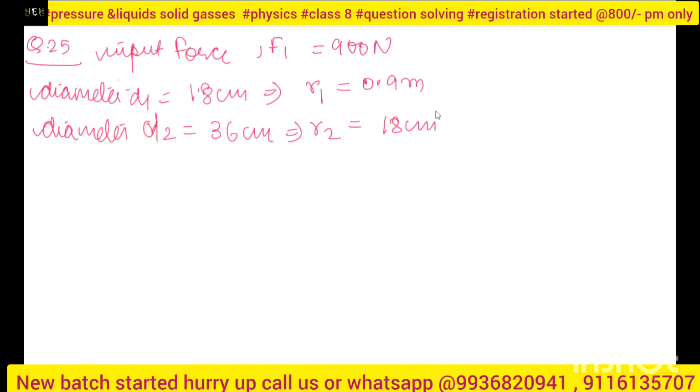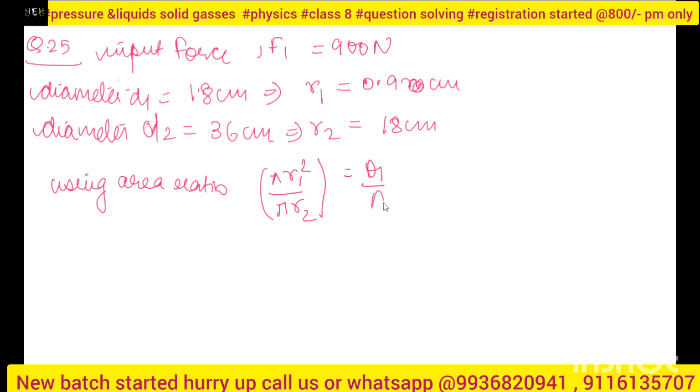Now everything is given in centimeter, but it doesn't matter to me. Why? This is in centimeter only, because I am taking the ratio, and in a ratio the units cancel. So using the area ratio, what will I get? Area ratio is pi r1 square upon pi r2 square, that is A1 upon A2. So pi cancels out, and I can say r1 upon r2 whole square. This is only the area ratio, nothing rocket science is used here.